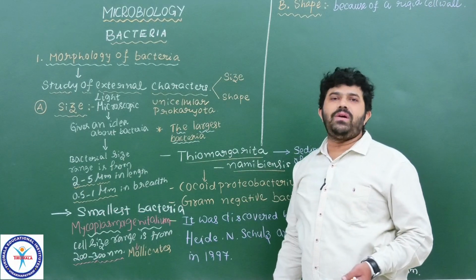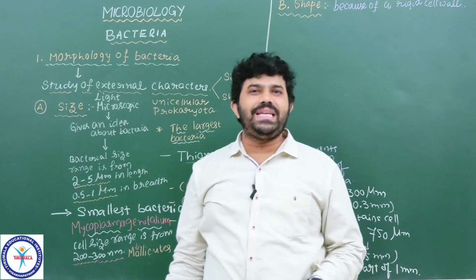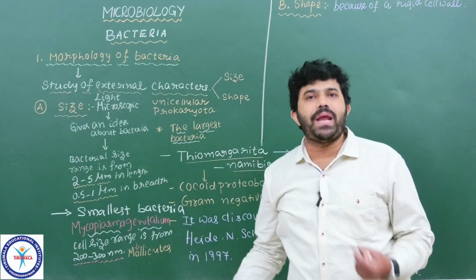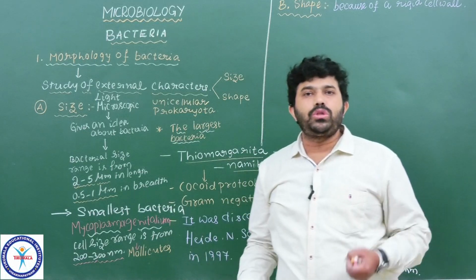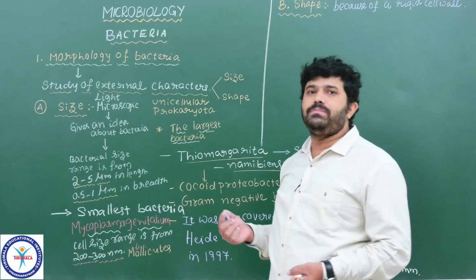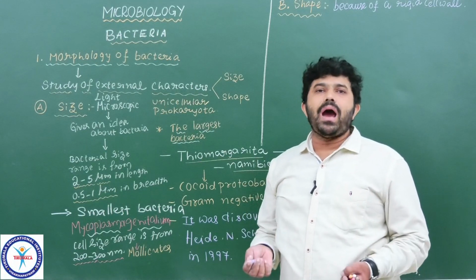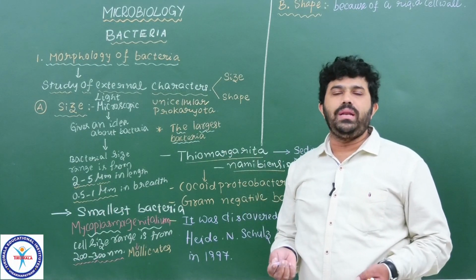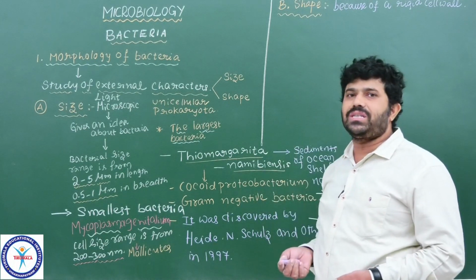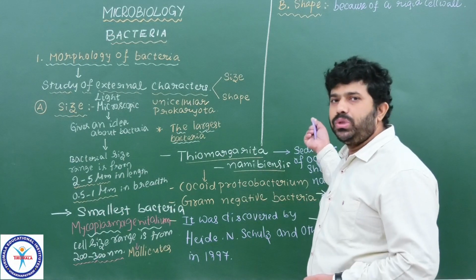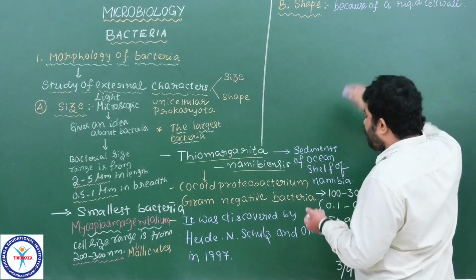Generally in bacteria the cell wall is made up of peptidoglycans. In eubacteria we see peptidoglycans, where peptides are there and glycans means sugars are also there. Both sugars and amino acids compose the bacterial cell wall, generally in eubacteria. Whereas in archaeobacteria we see pseudomurein or murein as the main and chief component which constitutes the cell wall. Whatever it may be, in bacteria there is a rigid cell wall.